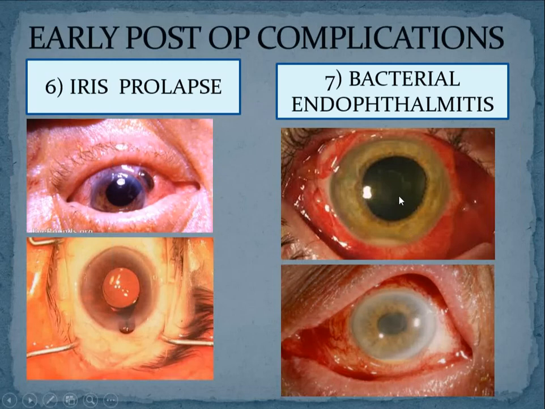And when you try to look into the fundus, you cannot see anything because the entire vitreous cavity will be inflamed and filled with vitreous cells. So this is called endophthalmitis. Endophthalmitis means inflammation of all the intraocular structures. So there will be reaction in the anterior chamber, posterior chamber, and vitreous chamber also.